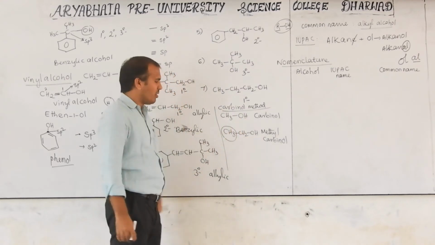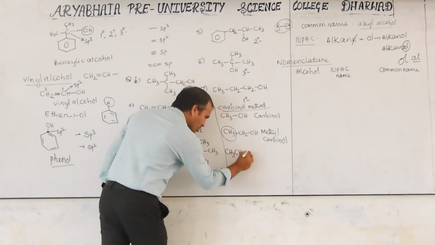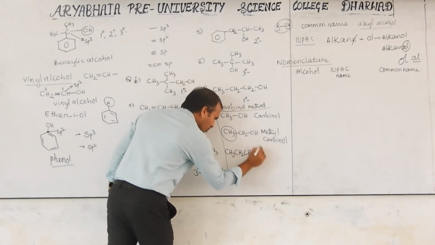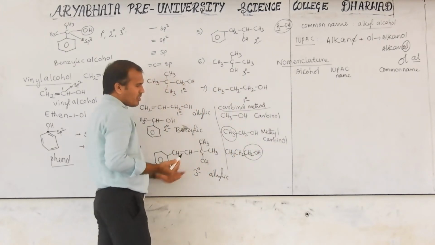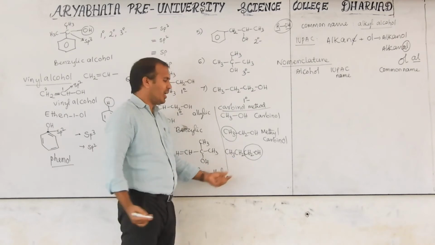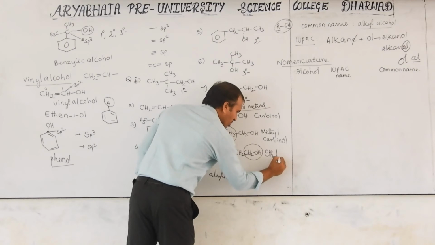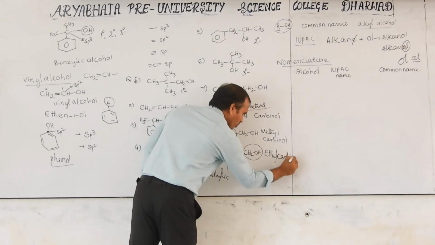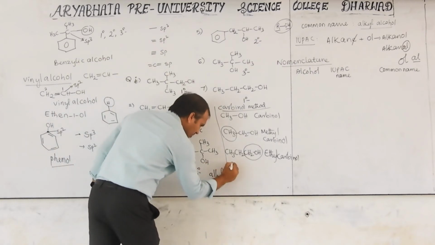If you write like this, CH3CH2CH2OH, now we know this is the carbinol. Extra what group is here? Ethyl. That's why it is called ethyl carbinol.